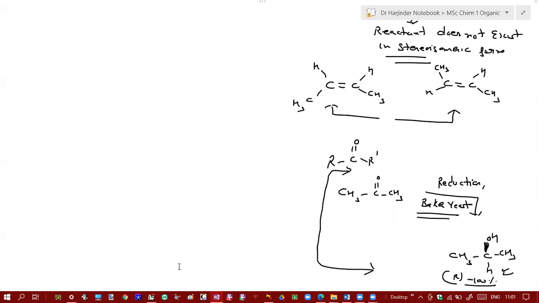That means all stereoselective reactions are not stereospecific. Why is the reverse not true? Why may stereoselective reactions not be stereospecific?